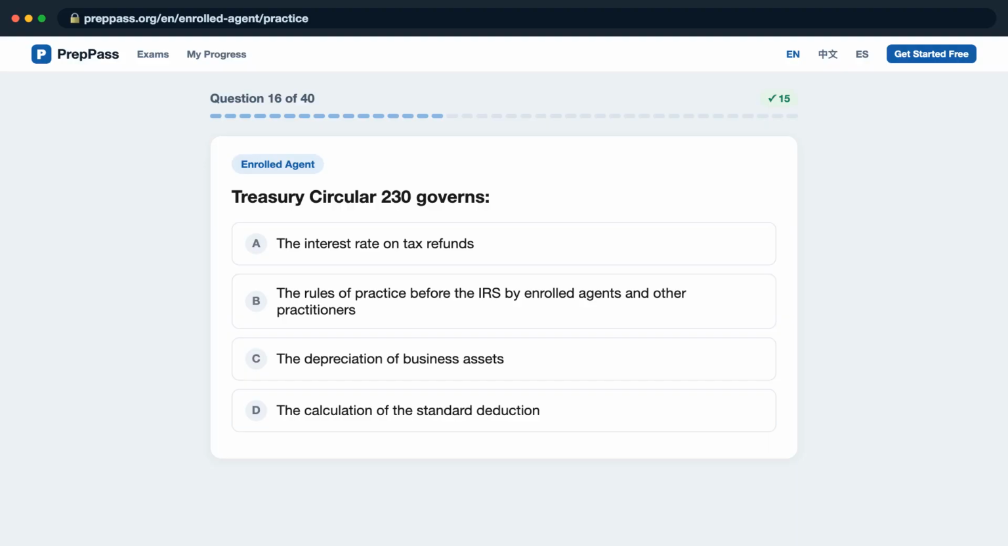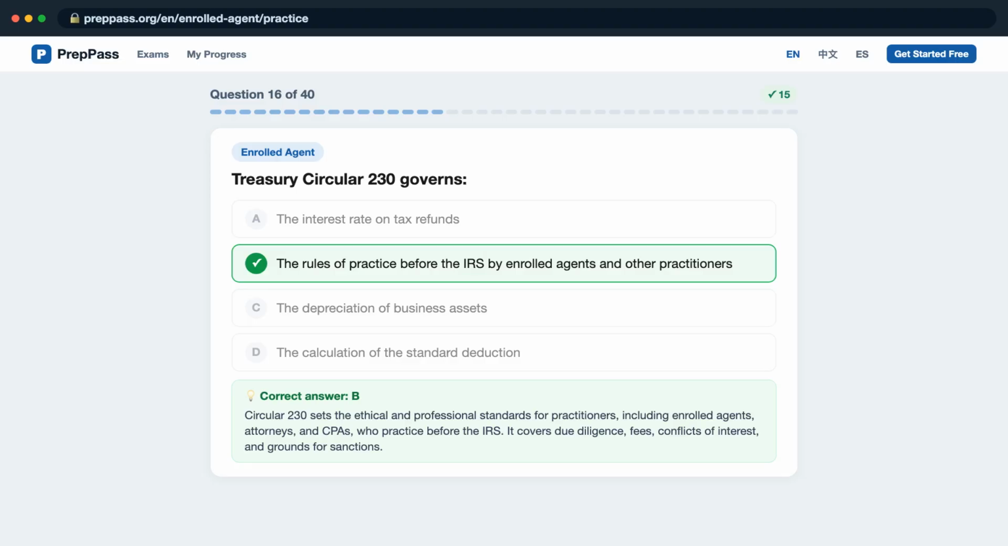Question 16. Treasury Circular 230 governs, is it A, the interest rate on tax refunds? B, the rules of practice before the IRS by enrolled agents and other practitioners? C, the depreciation of business assets? D, the calculation of the standard deduction? The correct answer is B. Circular 230 sets the ethical and professional standards for practitioners, including enrolled agents, attorneys, and CPAs, who practice before the IRS. It covers due diligence, fees, conflicts of interest, and grounds for sanctions.